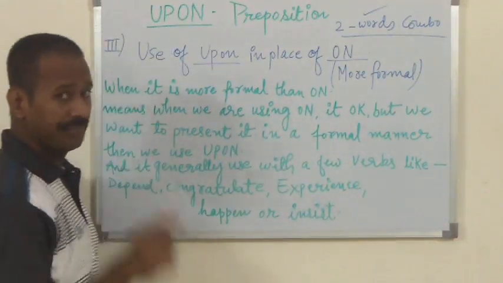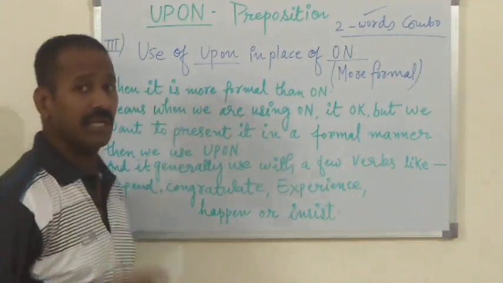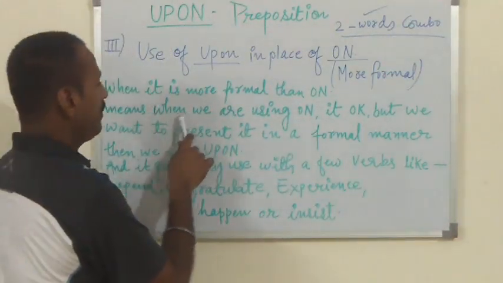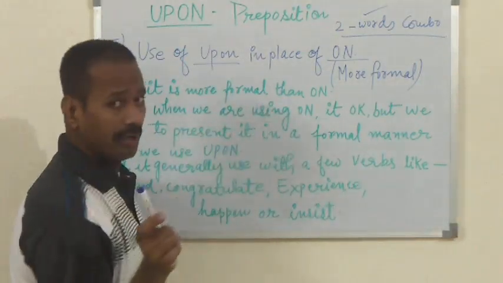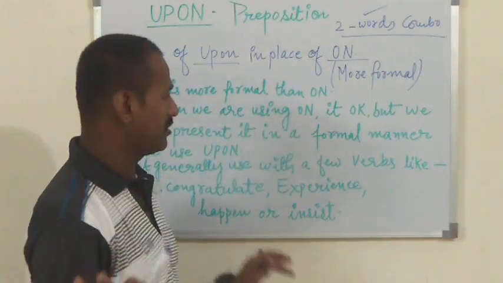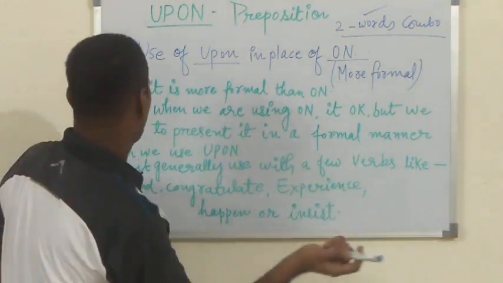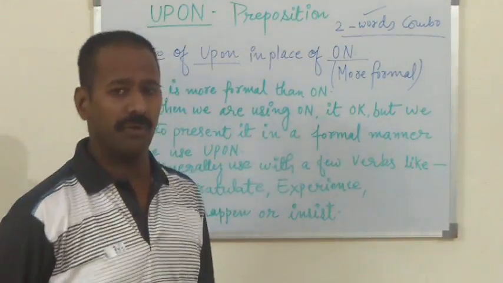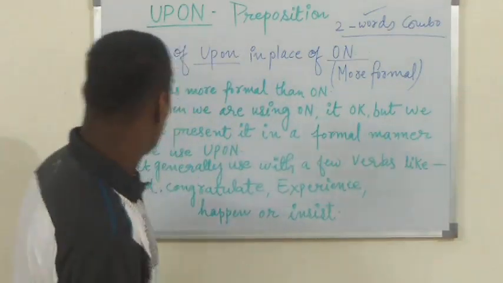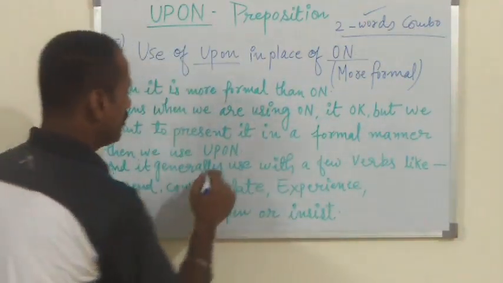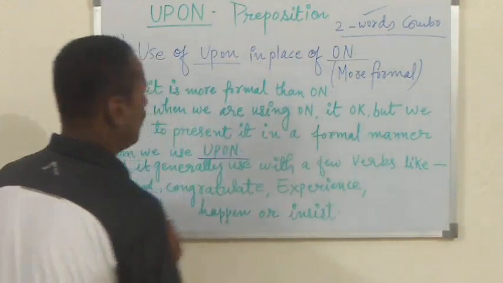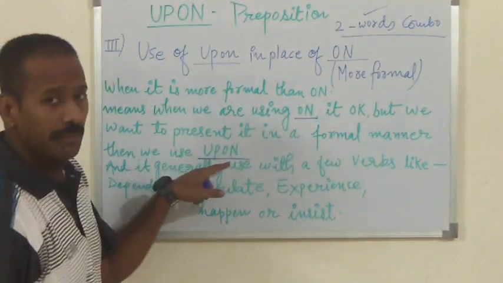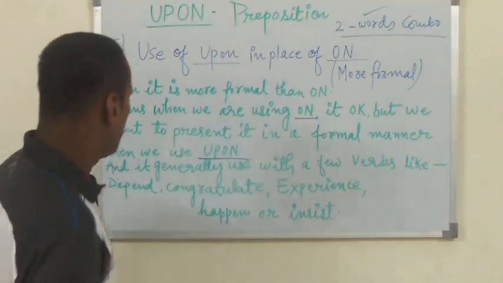You may say, sir, how is it possible? Look at this. When we are using on, it's okay, that is normal. But when we want to present it in a more formal manner, then we use the preposition upon.